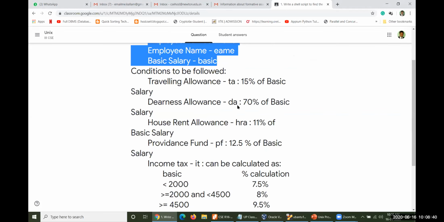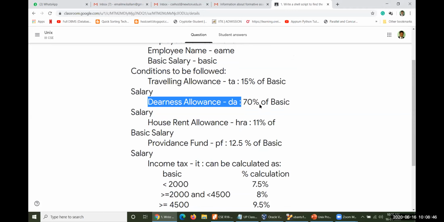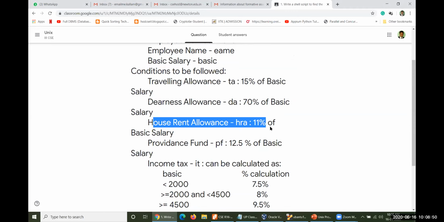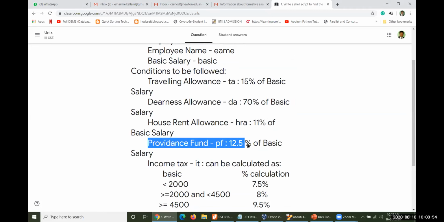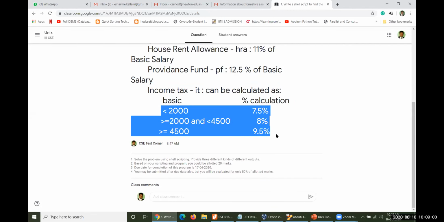And you need to follow these conditions: traveling allowance TA must be 15% of basic salary, DA must be 70% of basic salary, HRA will be 11% of basic salary, and Provident Fund PF must be 12.5% of basic salary, and income tax will be calculated based on these conditions.